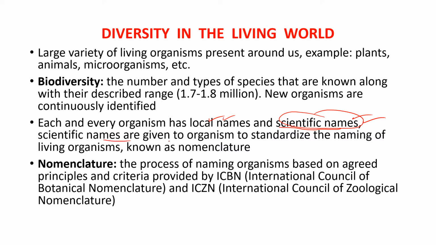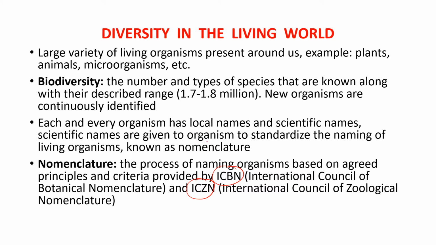These scientific names are given to organisms to standardize the naming of living organisms. So there are certain rules that are followed to name an organism. For example, if you discover a new organism, you have to follow some rules given by the ICBN or ICZN. Based upon those rules, you have to give the name to the particular organism.